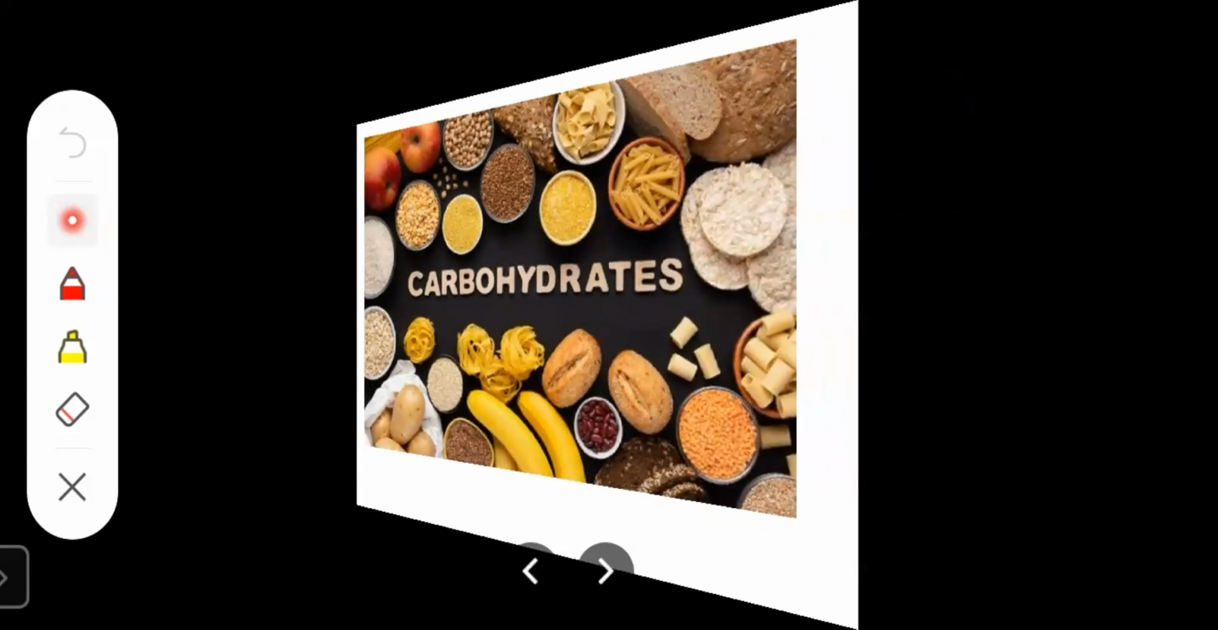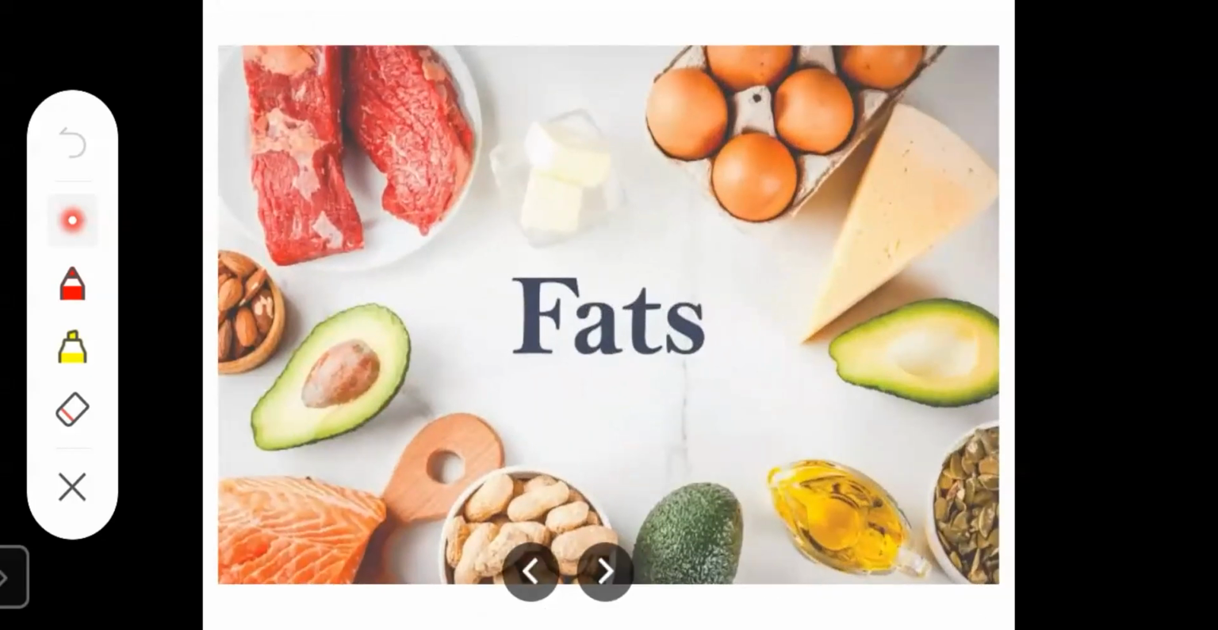Then the third nutrient is fats. Now students, there are some good fats and bad fats also. Good fats come mainly from vegetables, nuts, seeds, and fish. Bad fats come mainly from packed food and fried foods, such as French fries, fried chicken, bakery products, cookies, pizzas, burgers. Yes, I know you all love this, but they are the bad fats. So we should avoid these bad fats.